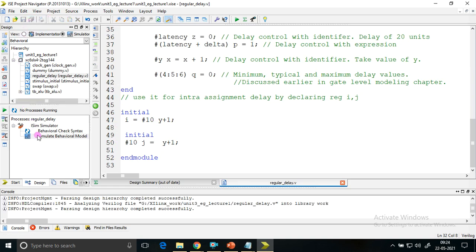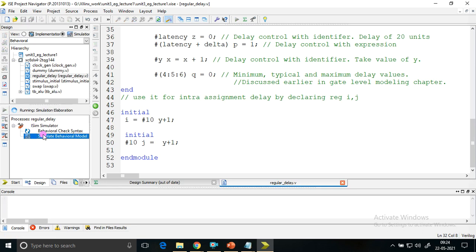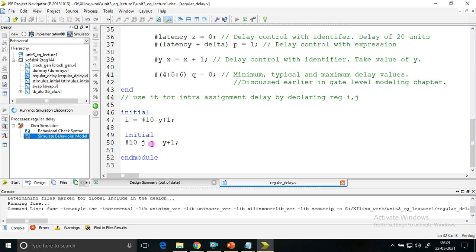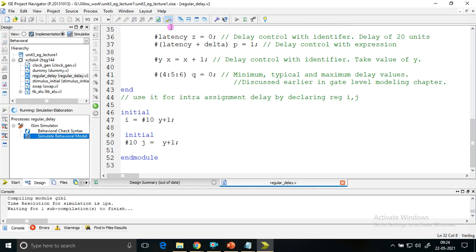So save it. I'll just simulate it. Our concentration is only on i and j, nothing else, because all these parameters we have already analyzed in regular control delay. Just i and j we will concentrate on now.